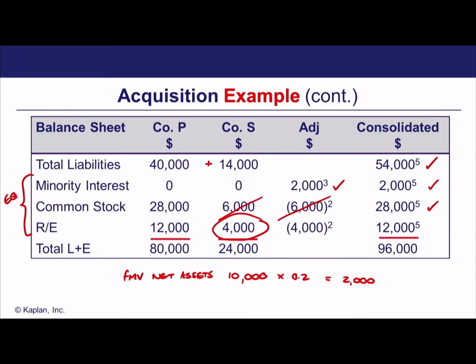Therefore, at the date of acquisition, and in the exam it's most likely you'll be producing a consolidated balance sheet at the date of acquisition, when we look at retained earnings, we're just seeing the parent company's retained earnings. So when we add our liabilities and our equity together, we get 96,000, the same as our balance sheet assets.